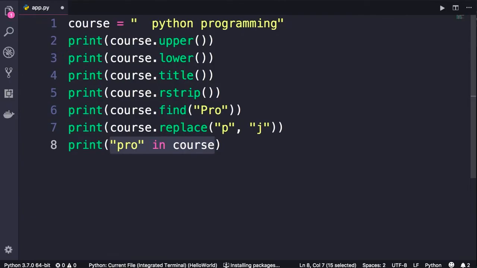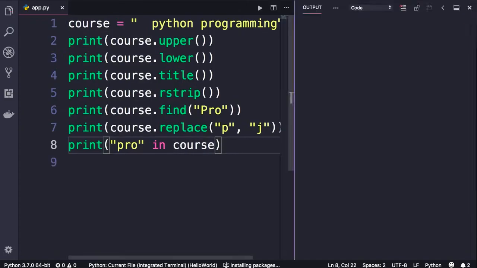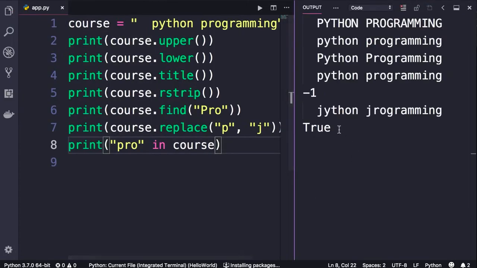So this expression checks to see if we have pro in course. The difference between this expression and calling the find method is that the find method returns the index of these characters in our string, whereas this expression returns a Boolean, so it's a true or false. Let me show you. So run the program, we get the Boolean true.